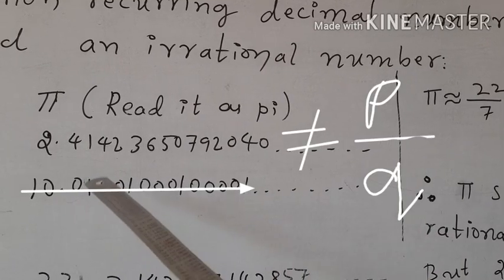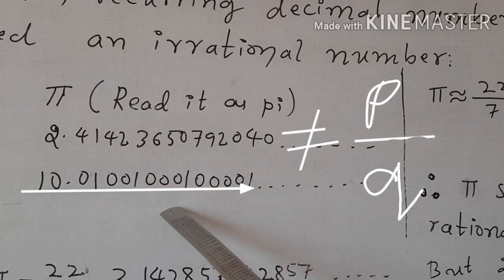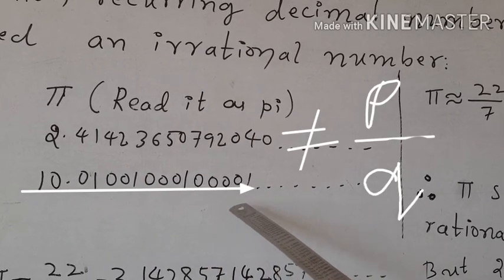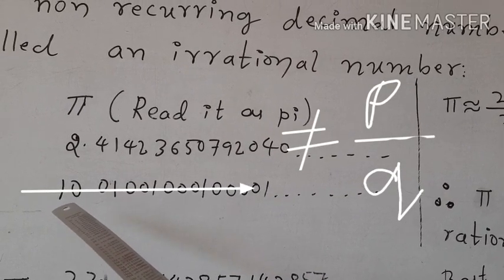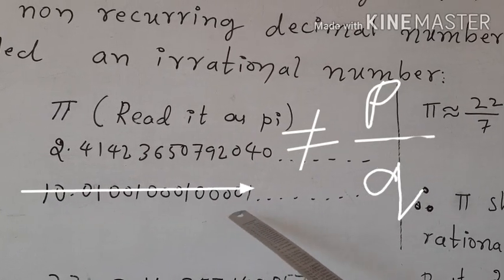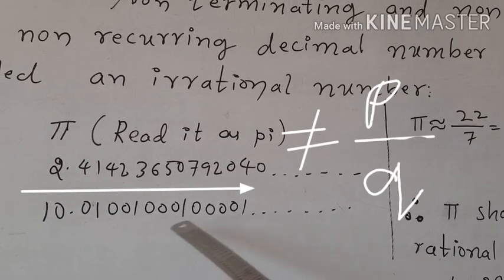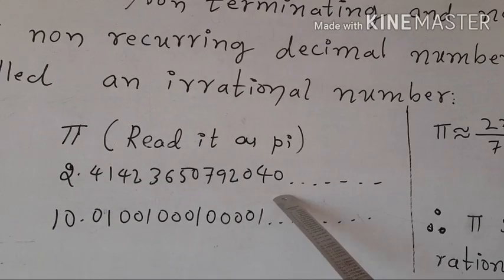And then, is a single digit or a group of 2 digits, group of 3 digits, or a group of some digits repeatedly occurring or recurring? No. That is why it is a decimal number. What type of decimal number? Non-terminating and non-repeating decimal number. That is why it is an example of an irrational number.